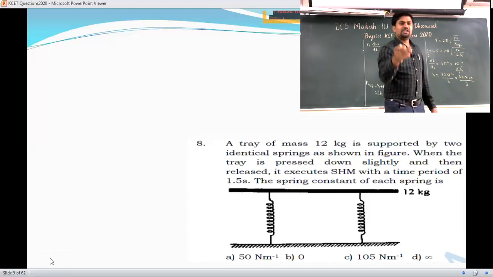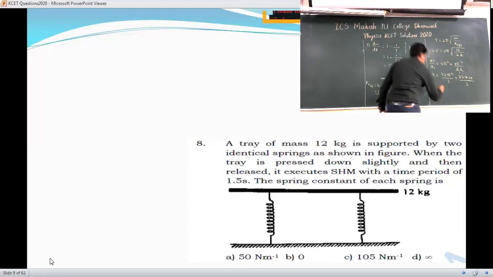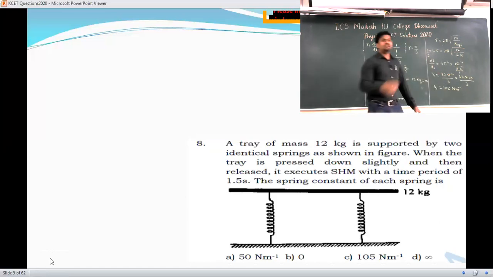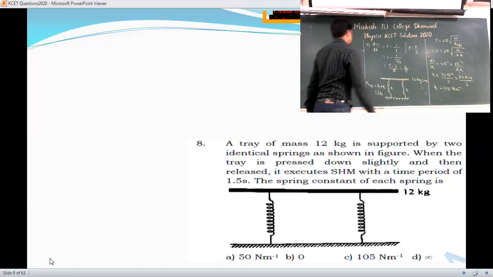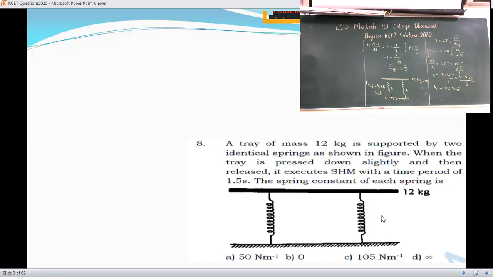So which will be the nearest answer there? It is 105, so you can choose that value. It is 105 Newton per meter. So this is your answer. Many times this question has been asked in competitive exams. Yes, we'll go to the next one.